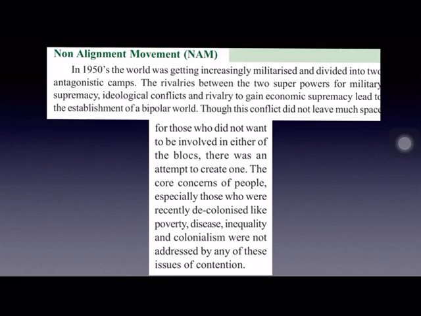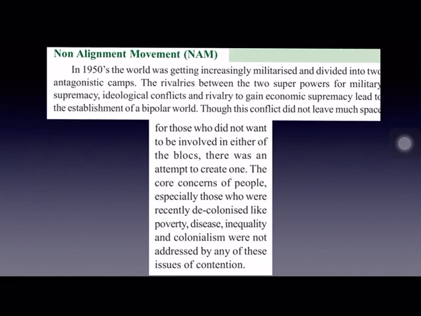And instead of doing that, our first Prime Minister Jawaharlal Nehru pioneered a new program. He chose a new path without joining either of the blocks, to remain neutral in international politics. And that is called the non-alignment movement, NAM. In short, we call it NAM. And this is our foreign policy. Non-alignment means not to join either of the blocks and to remain neutral in international politics. And this non-alignment movement became India's foreign policy.